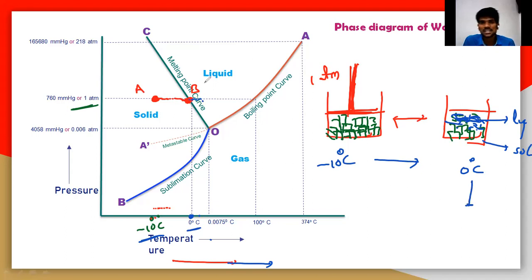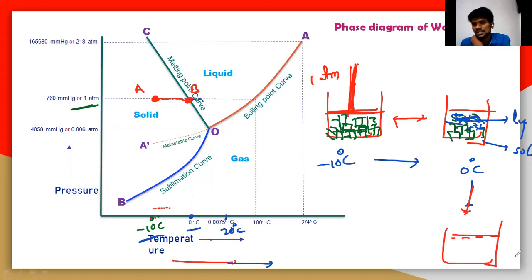I'm taking another beaker, another condition. I'm again increasing the temperature. Here 0 degrees is there, but now I'm taking a temperature that is not 0 degrees. Let us take a temperature of, let us say, 20 degrees Celsius.